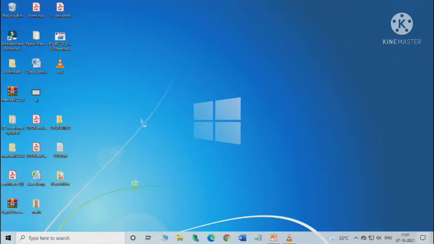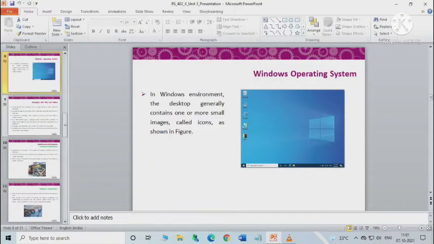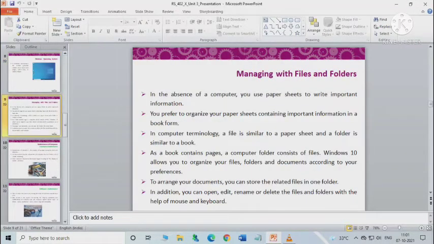And next is the peek button. The peek button is present on the extreme right of the taskbar. Click this button to minimize all the opened program windows and view the desktop. Okay, got it. Now we'll learn the next thing, that is managing files and folders.